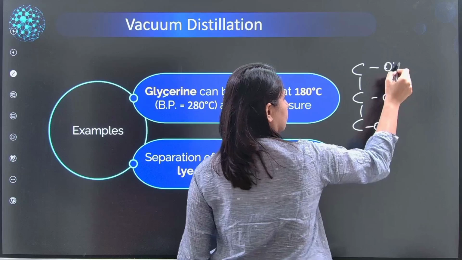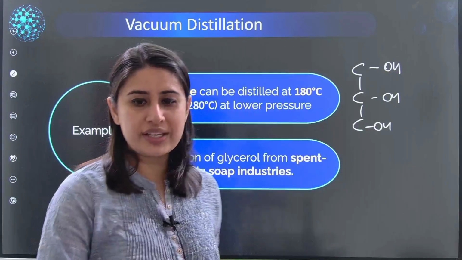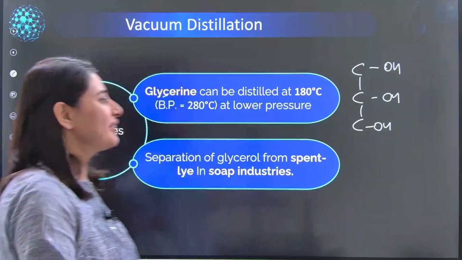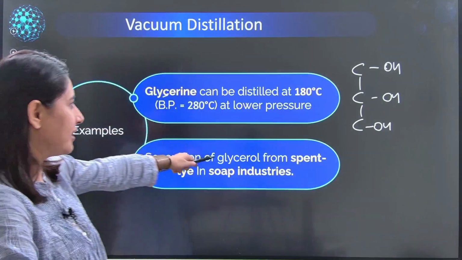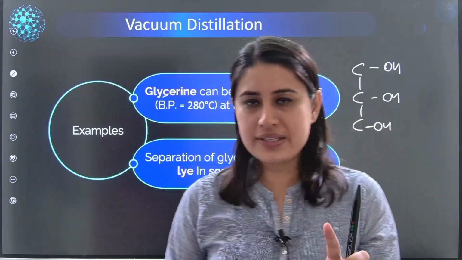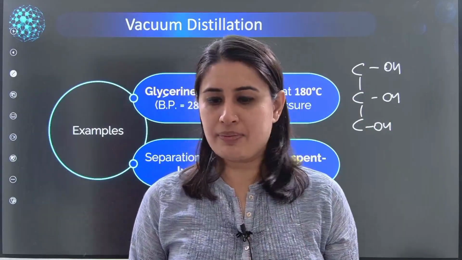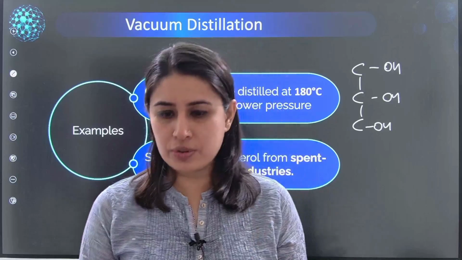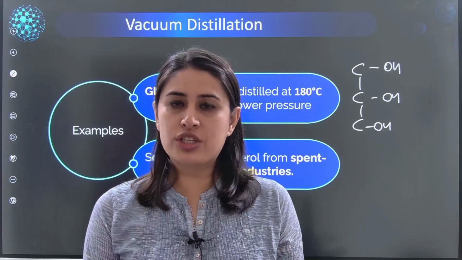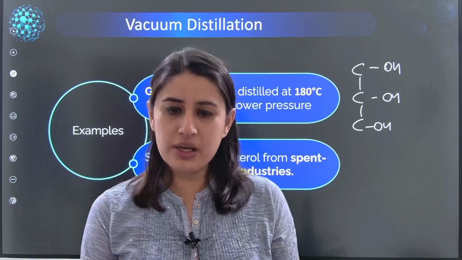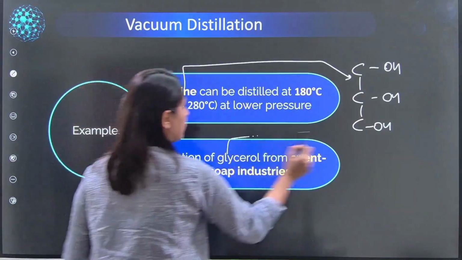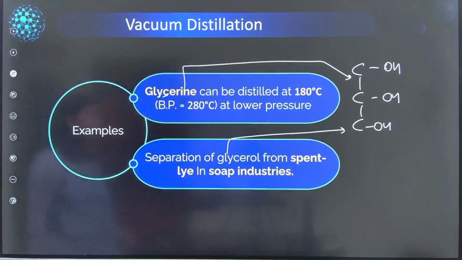I think I've shown you one example of this. I'll send it to you again. The chemically right name is glycerol. It is sold in the market, and the bottles that you get are of glycerine. Both are the same. Point to be noted, my lord. Glycol is the one with two OH groups, which we call ethylene glycol. These are essentially the same stuff that we are talking about.